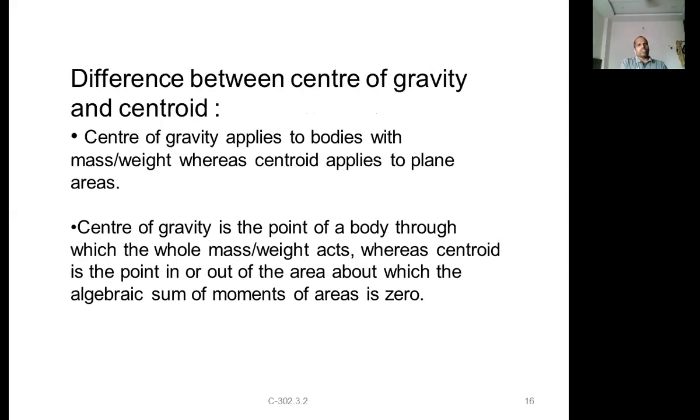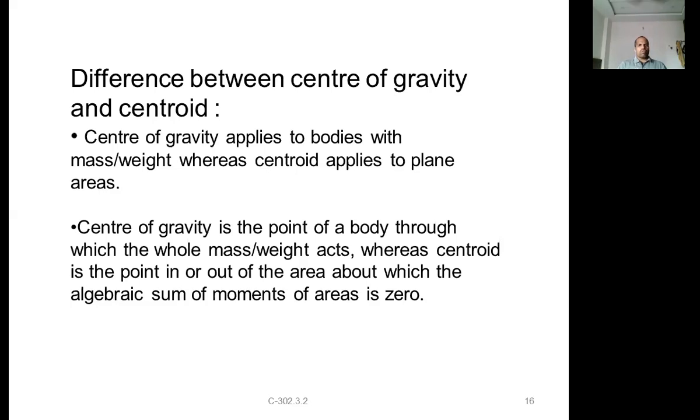Now let us see the difference between the center of gravity and centroid. Center of gravity applies to bodies with mass or weight, whereas centroid applies to only plane figures. So center of gravity applies to what? Only bodies with mass or weight, whereas centroid applies to only plane areas.